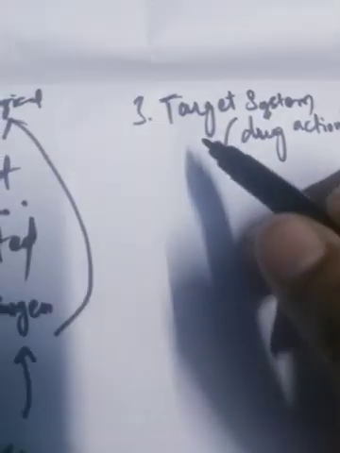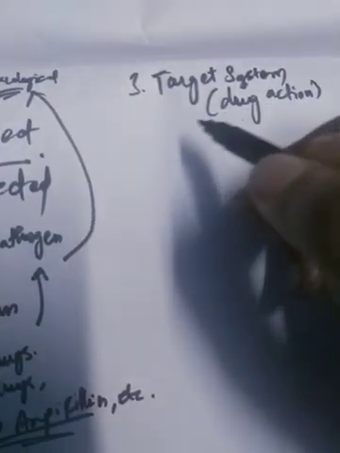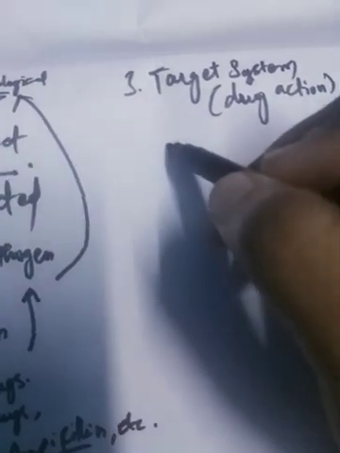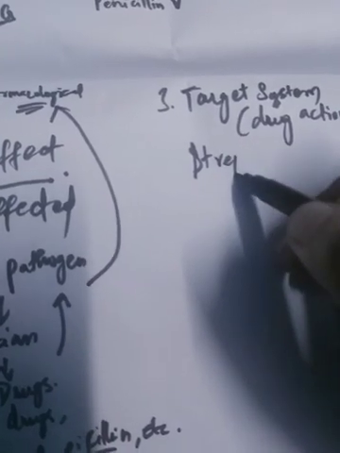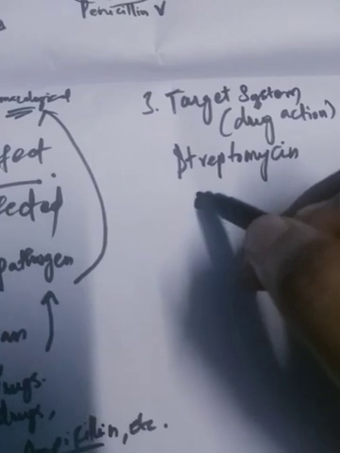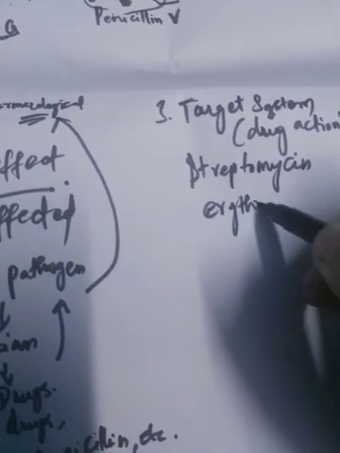The third type is target system. What is the drug based on target system? For example, streptomycin or erythromycin. We'll take erythromycin.